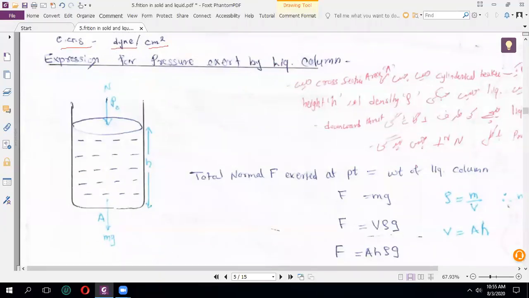So in this expression we are studying how pressure is applied by a liquid column. कोई liquid column में pressure कैसे apply होता है. For example, this is my container. Suppose ये एक beaker है या container है, okay, and मैंने इसमें liquid fill कर दिया. Suppose we are taking water, okay.